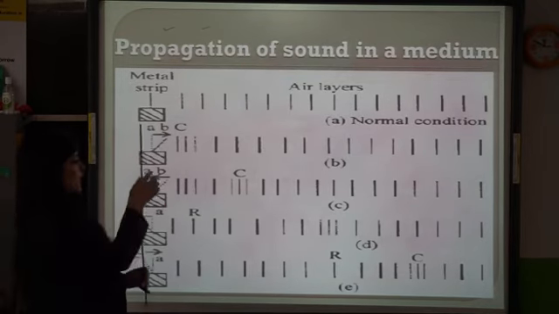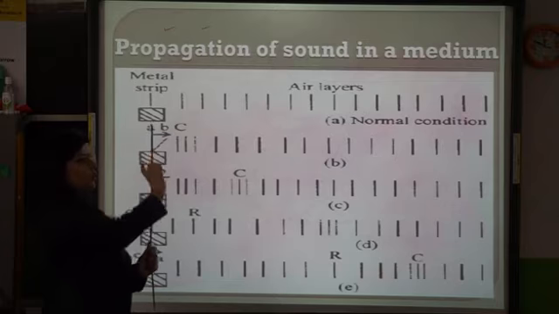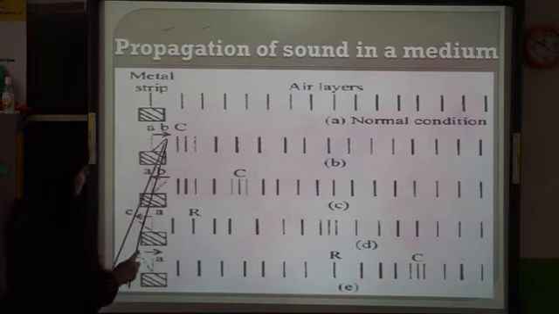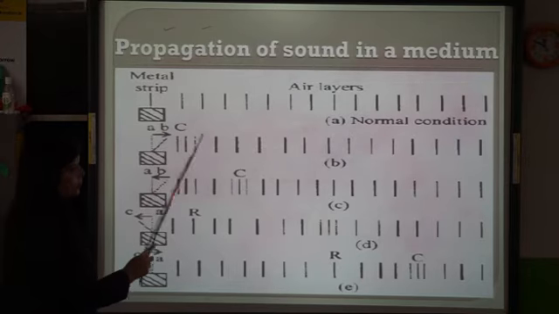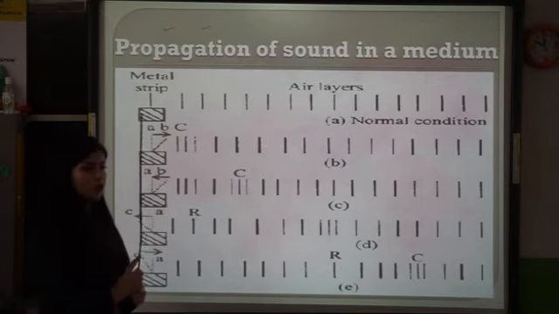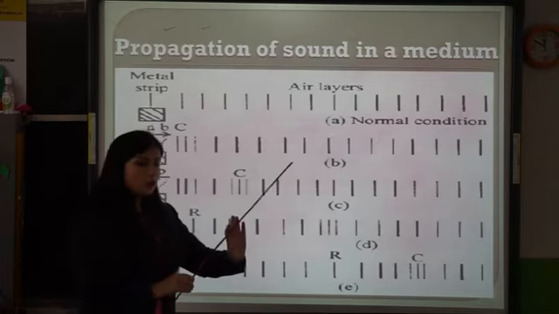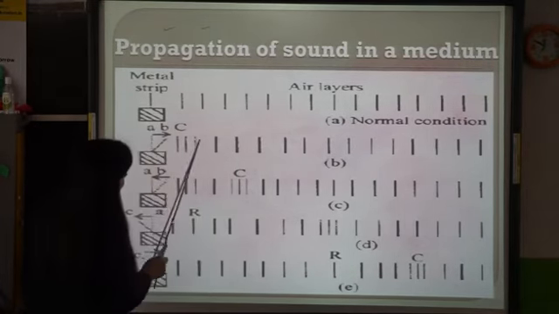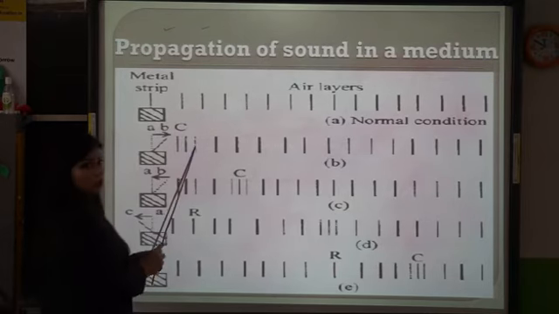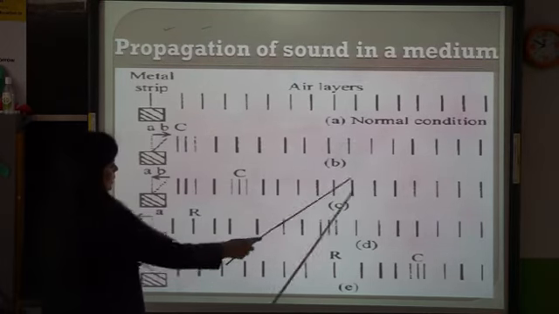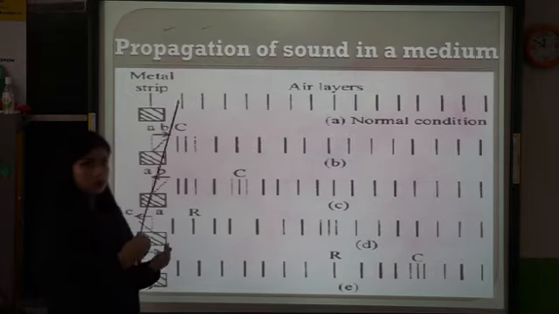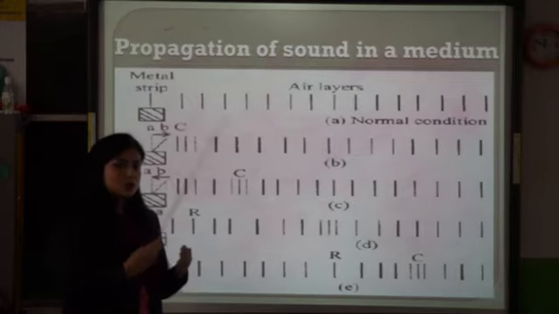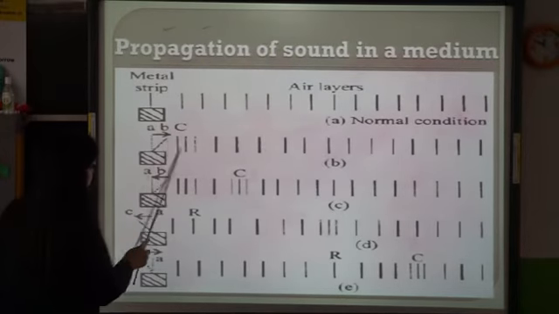When you start vibrating this, when you start pushing or pulling this, when this metal stripe is moved forward, what it does is it pushes the air molecule forward. When it pushes the air molecule forward, then the air molecules will become pressed, will come closer. So you can see this point, the air molecules are coming closer. C is written over here. This means compression of the air molecules to become close to each other.